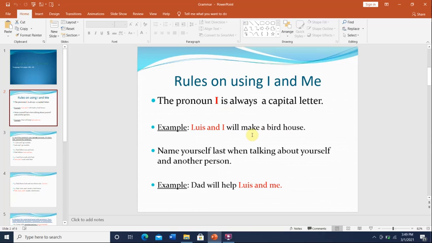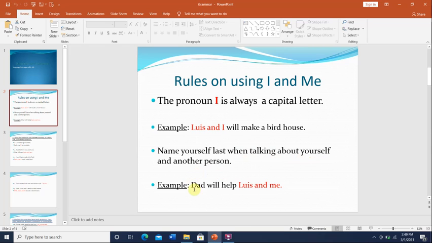So after the verb, it will be different. After the verb will be Louis and me, because when you talk about yourself in the predicate part of the sentence, you will change it to me. You also mention the other person's name first, and then you write me. So name yourself last when talking about yourself and another person.